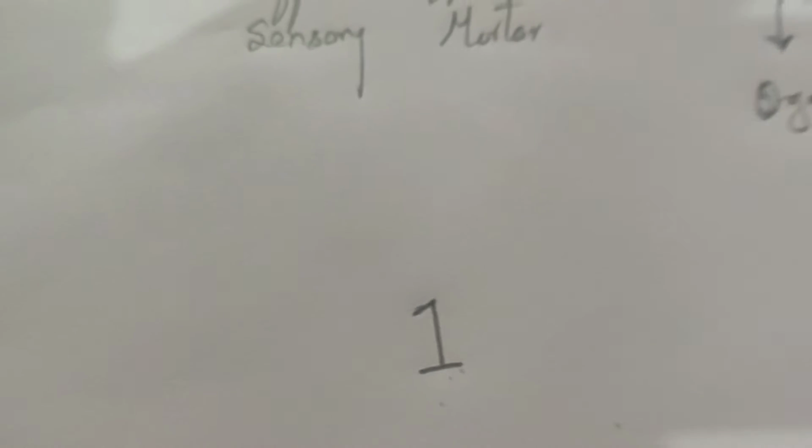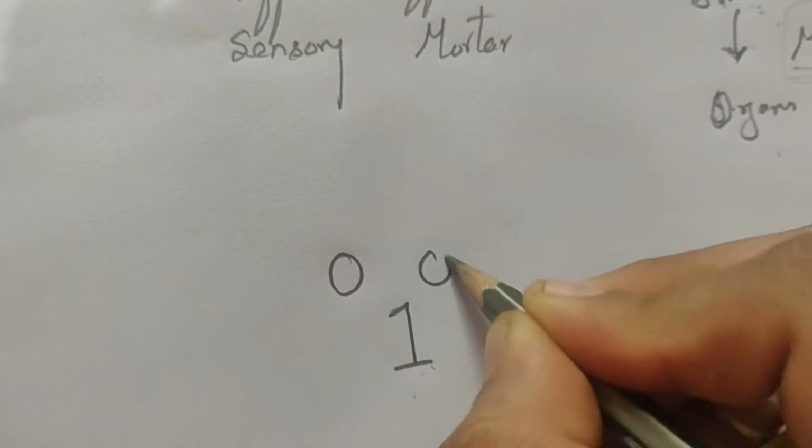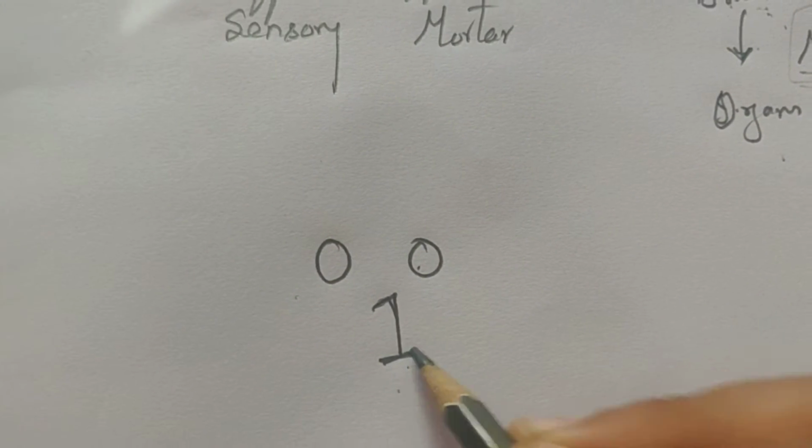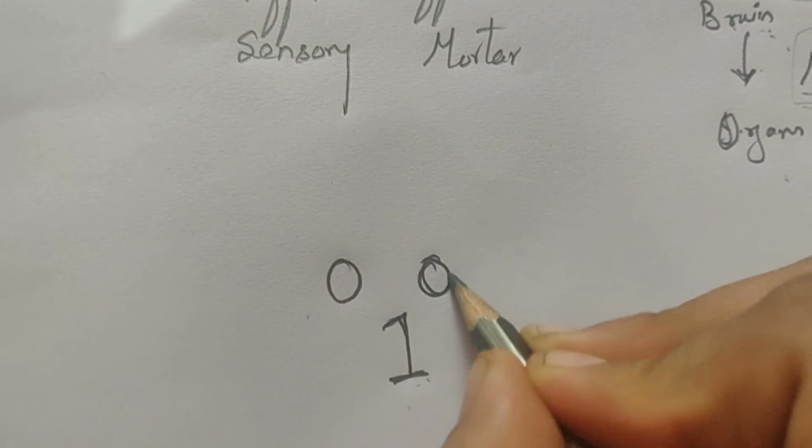Okay guys, next is our number 2. Number 2 is essential for optic, that is for our eyes, right? So we need to draw two eyes. That is 2. Nose is over, and then our eyes.